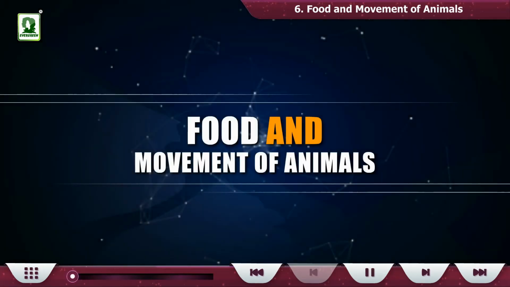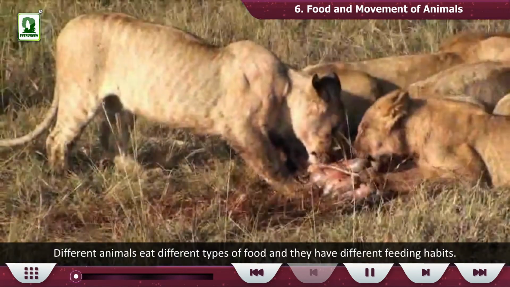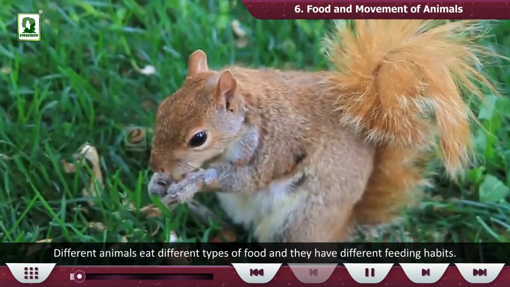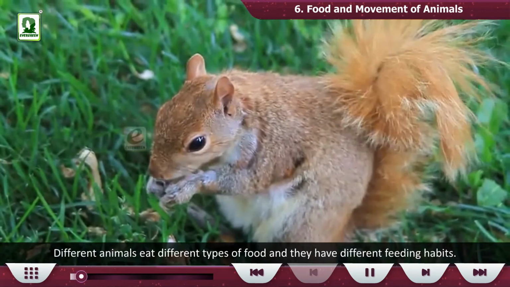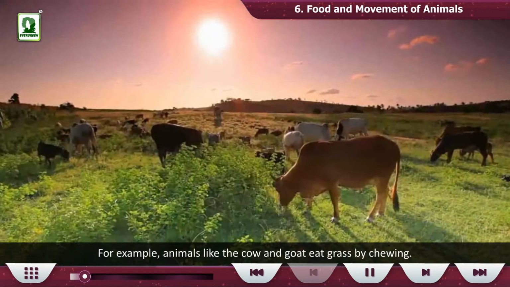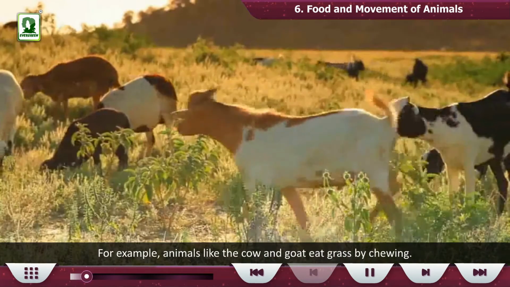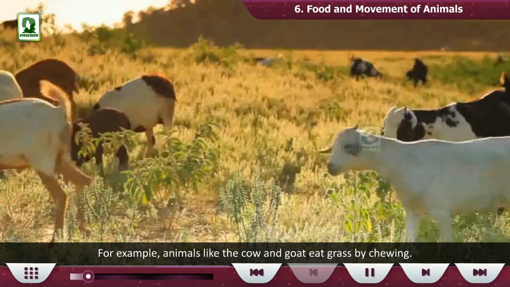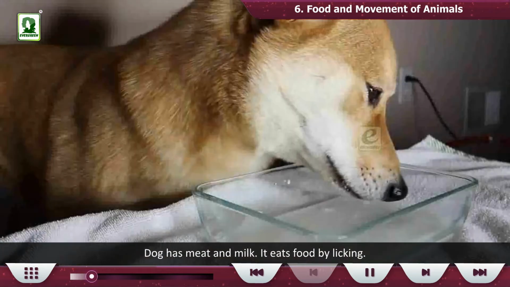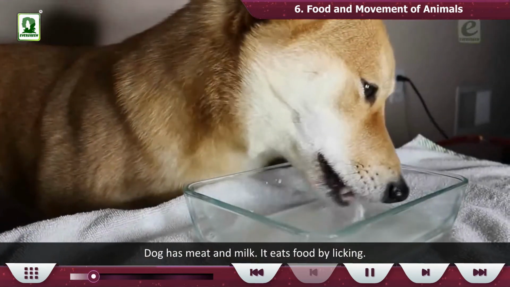Food and movement of animals. Different animals eat different types of food, and they have different feeding habits. For example, animals like the cow and goat eat grass by chewing. Dog has meat and milk. It eats food by licking.